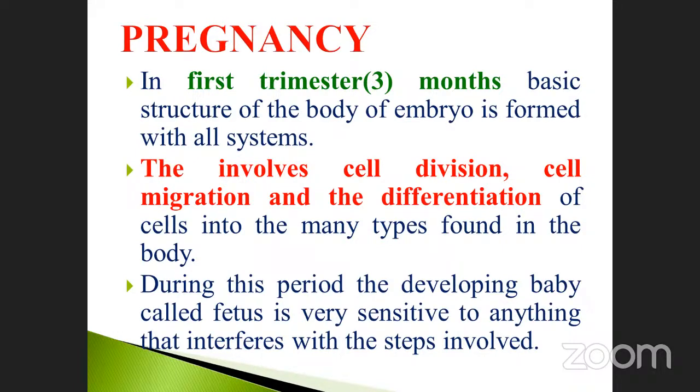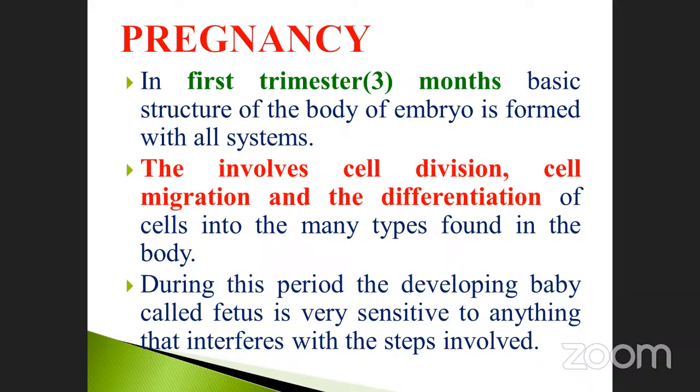Okay. See, the first trimester is nothing but the 3 months baby. Basic first trimester, how many months? 3 months. First trimester. Tri means 3. Okay. Basic structure of the body, embryo is formed with all systems. They involve cell divisions, cell migration, and the differentiation of cells into the many types found in the body occur during this trimester. During this period, the developing baby called fetus is very sensitive to anything that interferes with the steps involved.